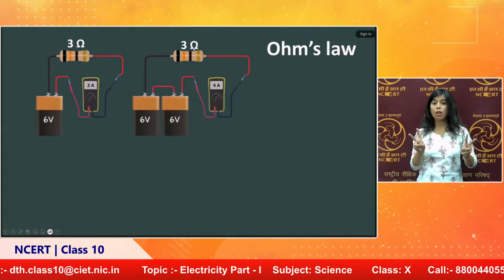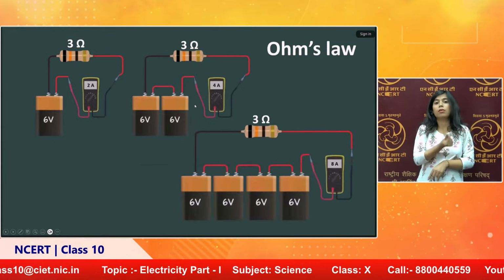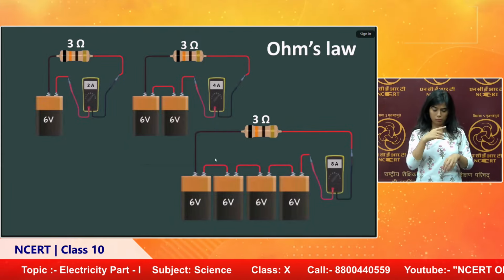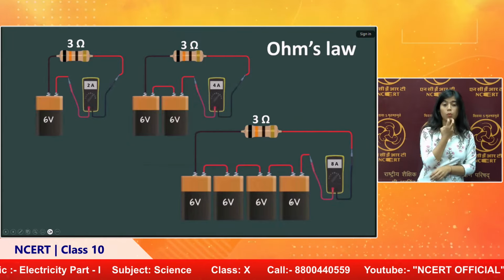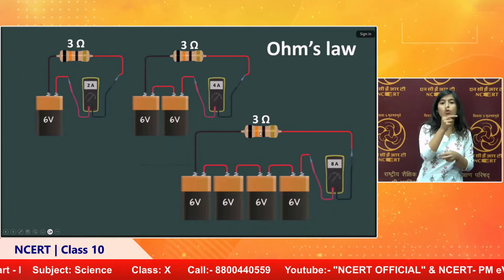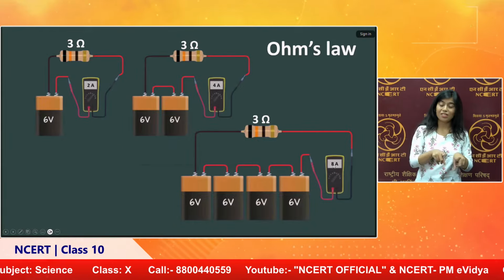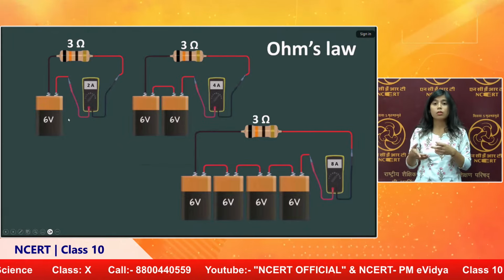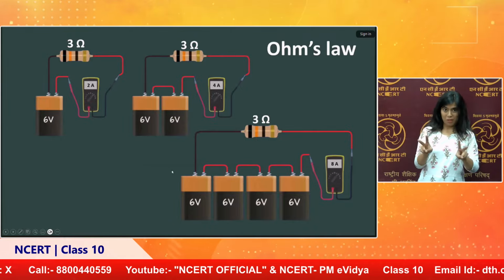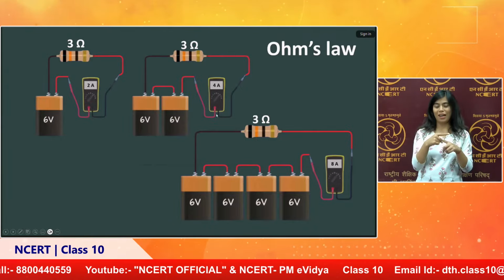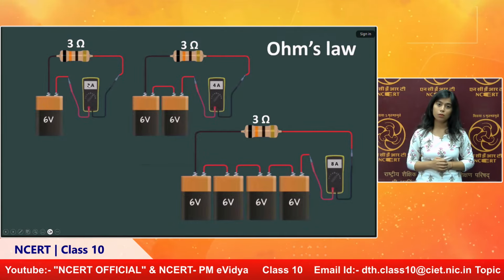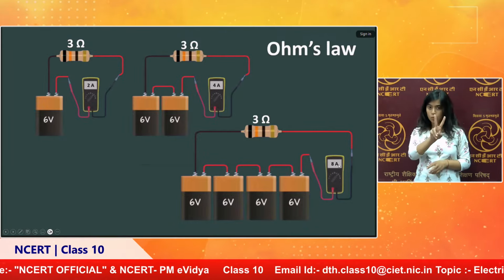I am using the same resistance. Now I add 2 more batteries, so that the batteries become 24 volt. I passed the current through the same resistance, and now the current becomes 8 ampere. When I multiply the voltage 4 times the initial value, the current also becomes 4 times the initial value, that is 2 into 4 equal to 8.